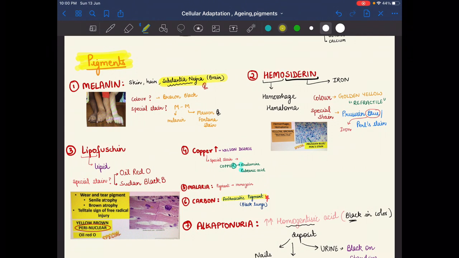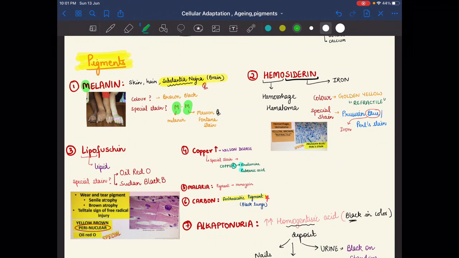The color of melanin is brown, black, and for the special stain, here M is melanin, M for Masson-Fontana stain. So for melanin the special stain is Masson-Fontana stain, and as I told above, for mucin the stain is Alcian blue stain.